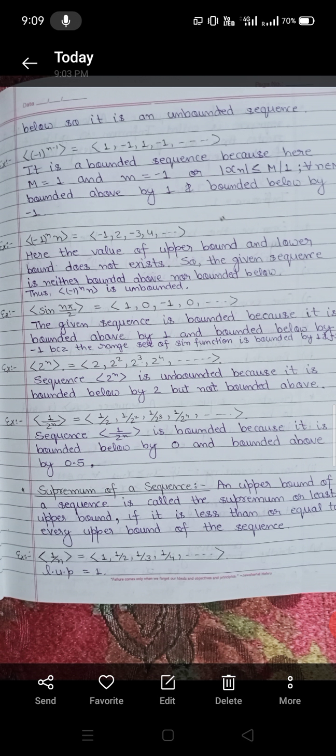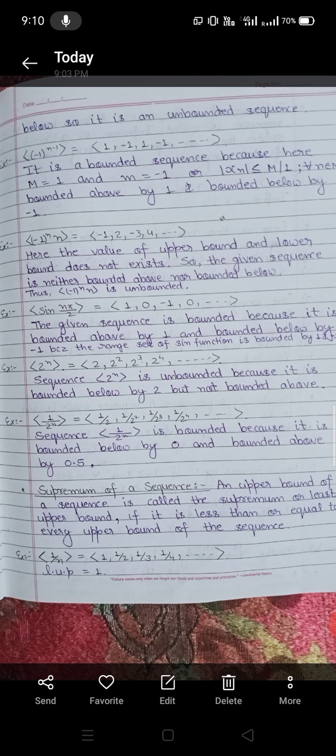Now the next example, (-1) to the power n into n, is the sequence -1, 2, -3, 4 and so on. Here the upper bound and lower bound do not exist. So the given sequence is neither bounded above nor bounded below. Thus the sequence (-1)^n n is unbounded.